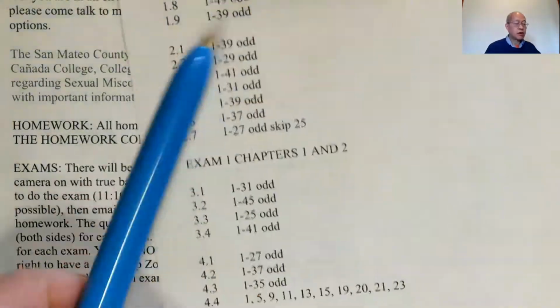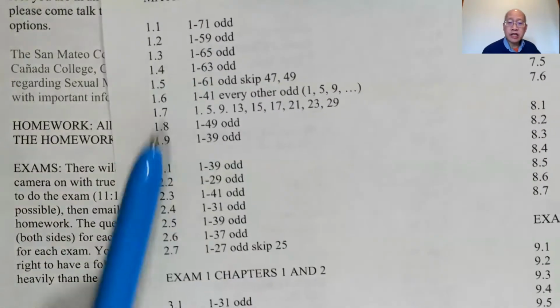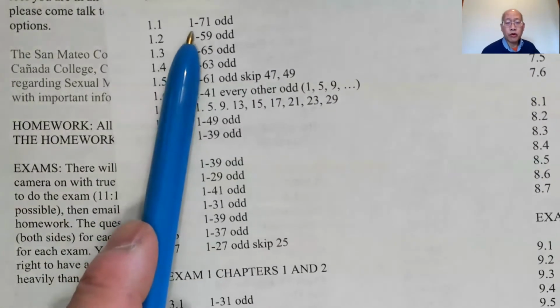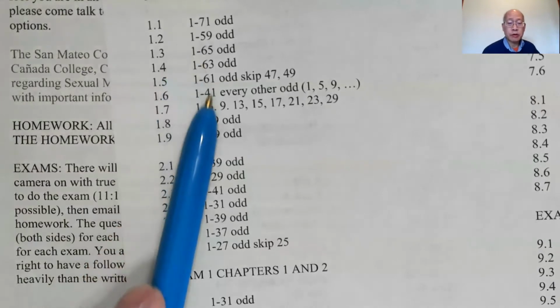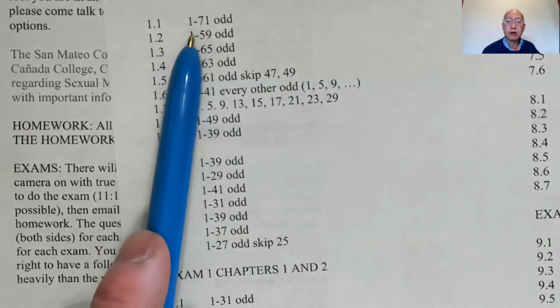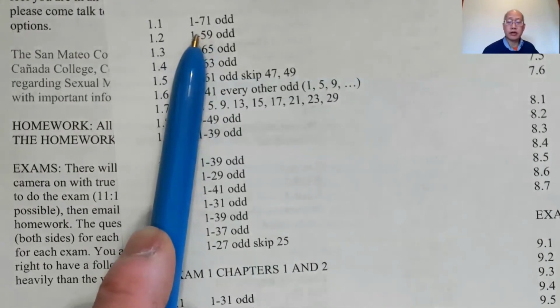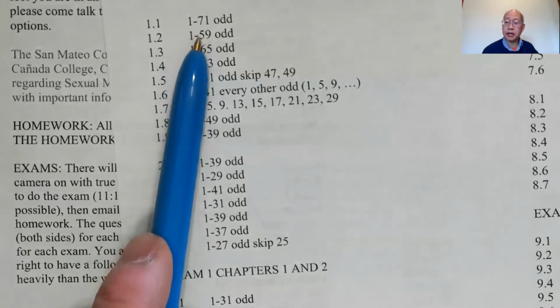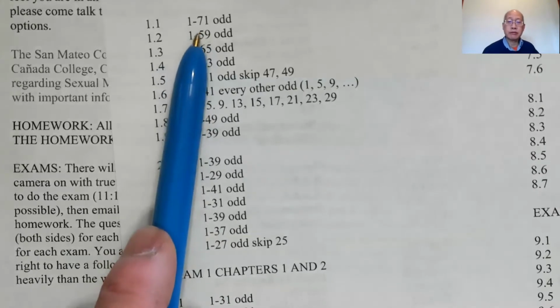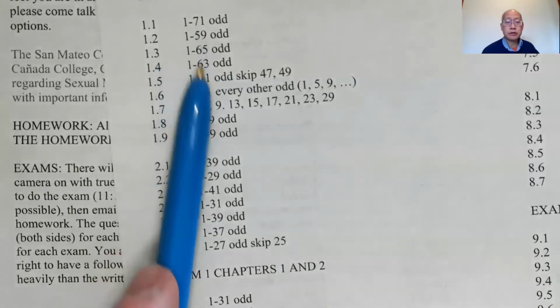And where is that homework? Right here. So here's all the homework assignments. On the videos, I typically do 1/4 to 1/3 of the homework problems that are on here. Okay, so I do some of these problems. So let's say 1 to 71 odd. I will do problem 1 and 7 and 13 and 19 or something like that. So I'll show you many of the problems, in which case the ones that I do, you just have to copy them and just do the rest of them.